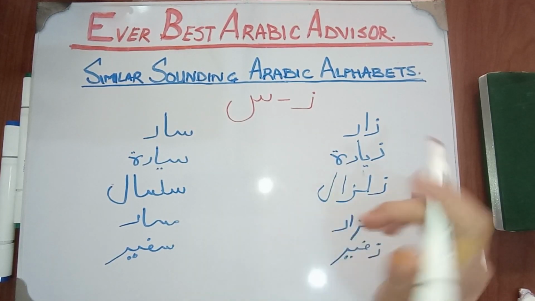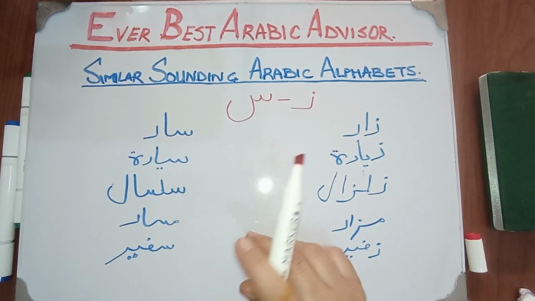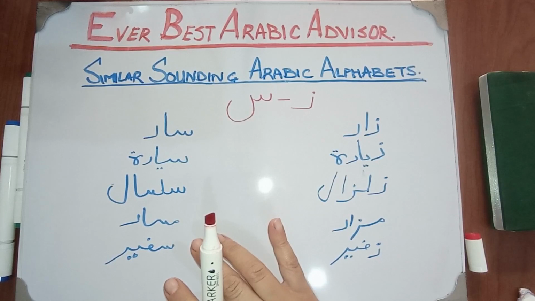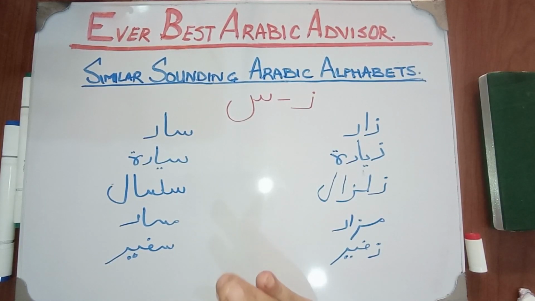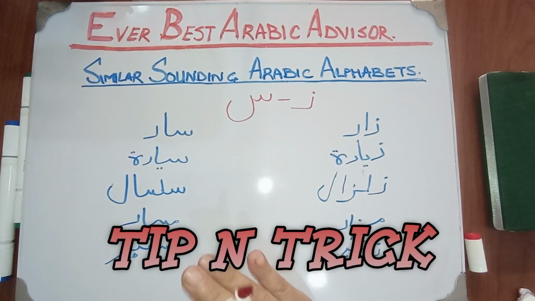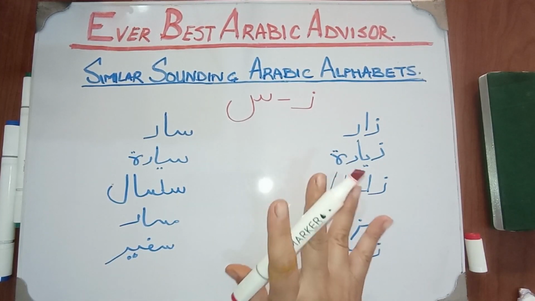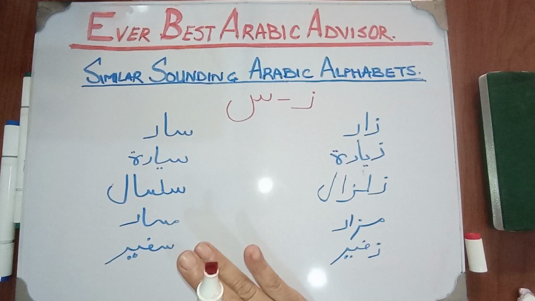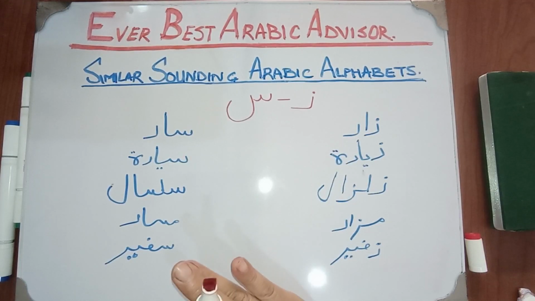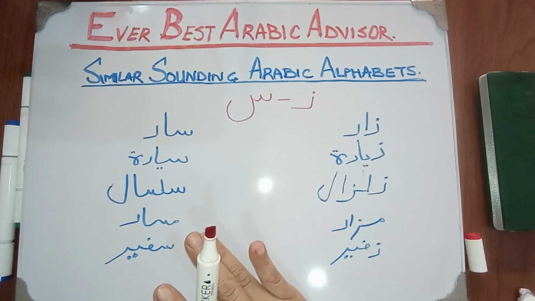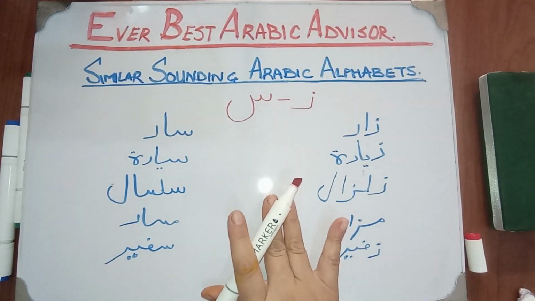Zar, sar, zayara, sayara. In the word, when we practice a letter, we understand it well because, being a letter, when we practice z, it is easy. But when the letter comes in a word, in the beginning, middle, or end, then its pronunciation is difficult. So we must practice any confusing letter or new letter through words.